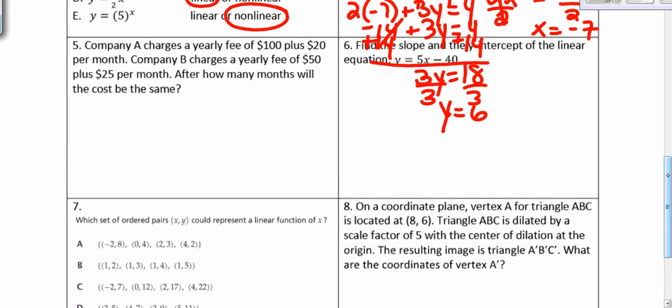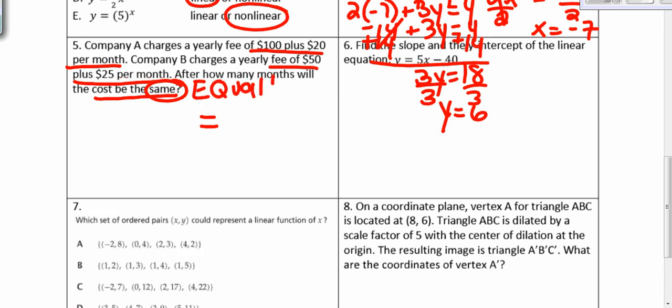Number 5. Company A charges a yearly fee of $100 plus $20 per month. Company B charges a yearly fee of $50 plus $25 per month. After how many months will the cost be the same? So when they want to know when something is the same, they want to know when they will be equal to each other. So we're going to set up the two expressions for each company.